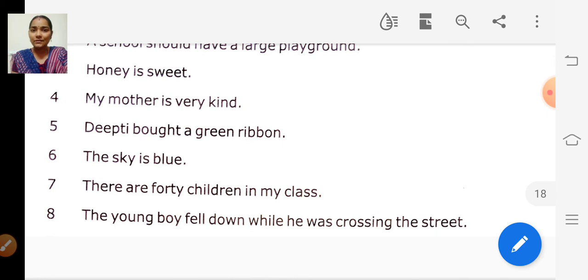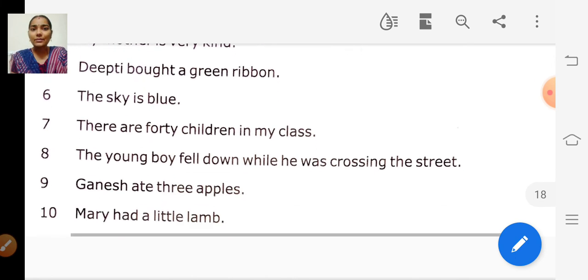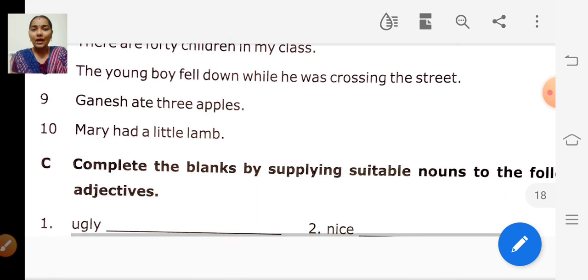Adjectives are nothing but words that describe the noun: how it is, how he is, how the man is, how she is. So in the remaining sentences you have to identify the adjectives and circle them.